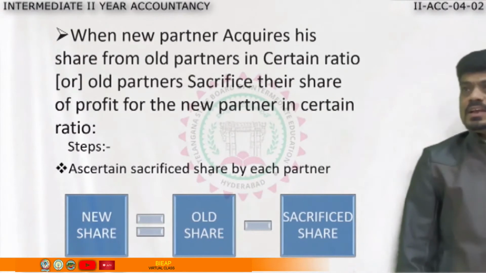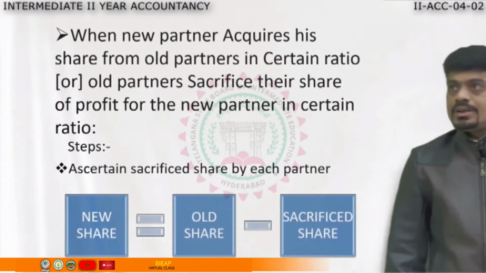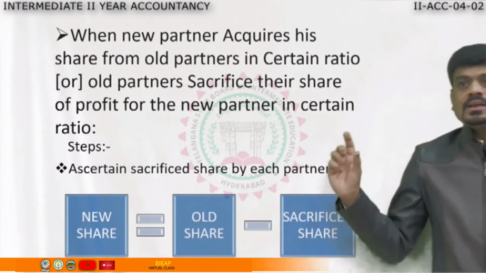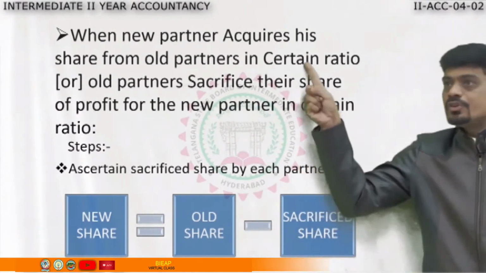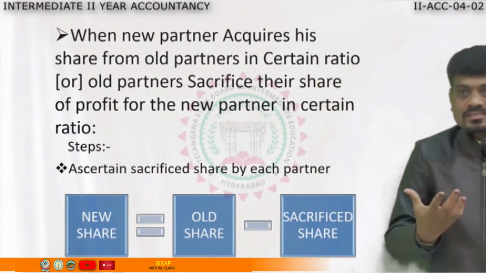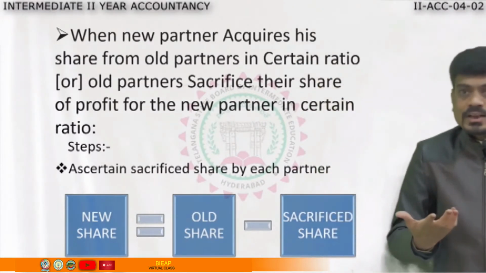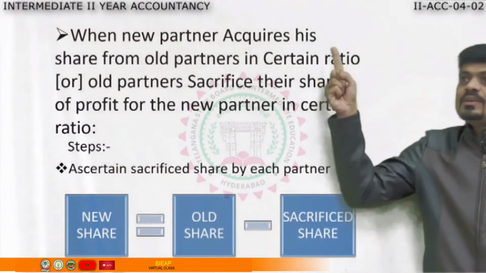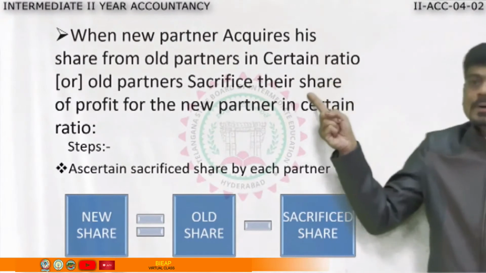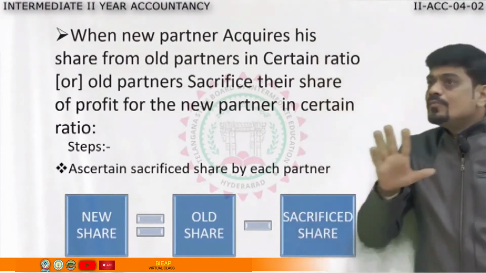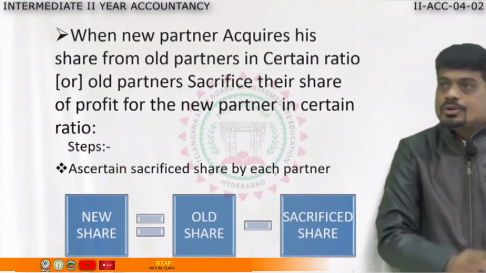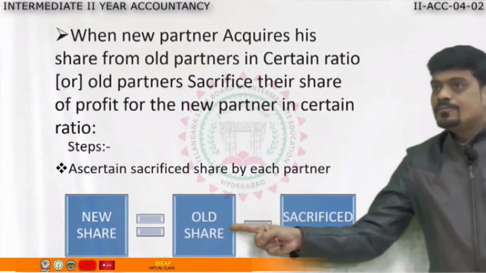Now the second case, this is also another important case. They will tell that the new partner is acquiring his share. Focus on the word acquires, or they will say takes. Whenever they say the new partner acquires his share from old partners, what will we do? We are not going to follow the first method. Directly we'll apply the formula.